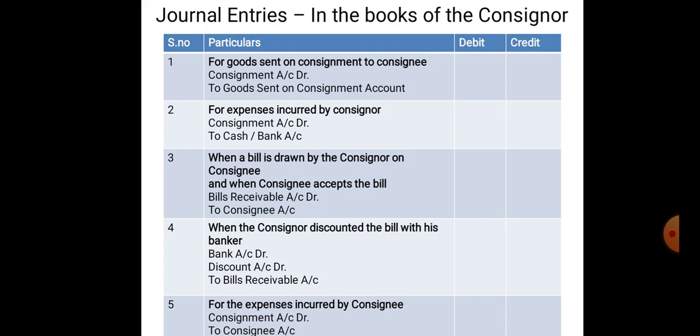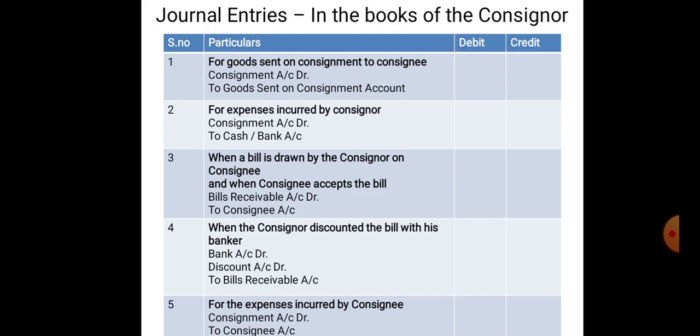When the goods are sent on consignment to the consignee, the entry would be consignment account debtor to goods sent on consignment account. For the expenses incurred by the consignor, the entry would be consignment account debtor to cash or bank account. Narration would be being expenses paid by the consignor.